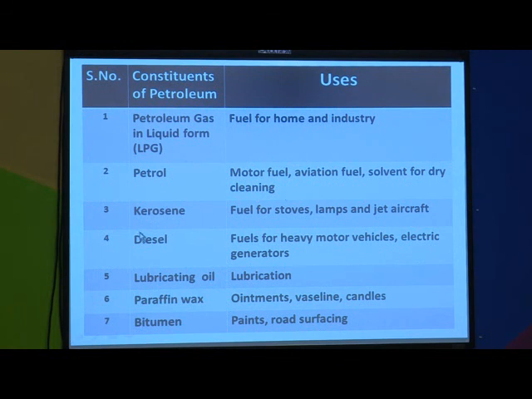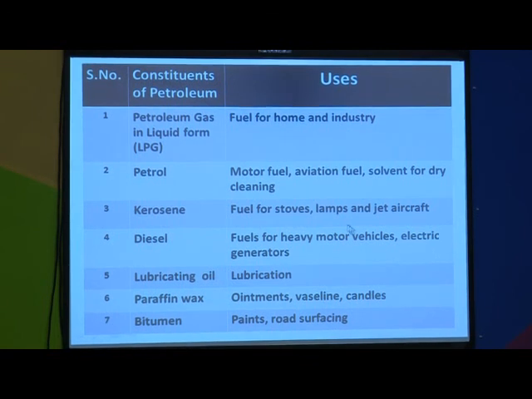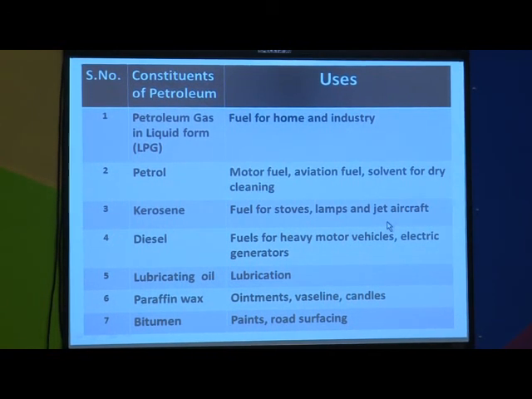The third constituent is kerosene. It is also a very familiar constituent. So where do we use kerosene? It is used as a fuel for stoves, lamps and jet aircraft. The fourth one is diesel. Fuel for heavy motor vehicles like trucks and lorries, they use diesel as a fuel.